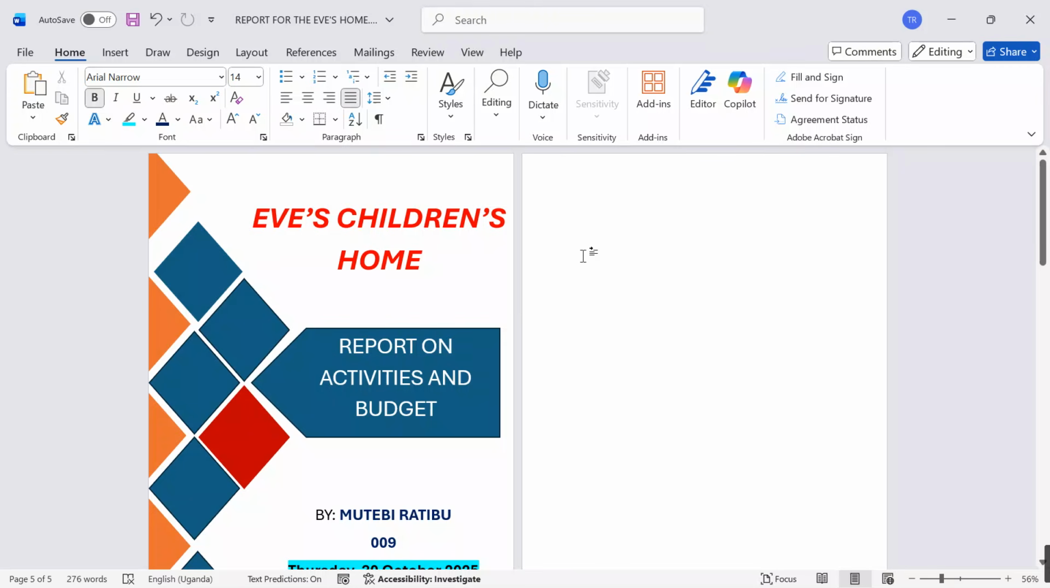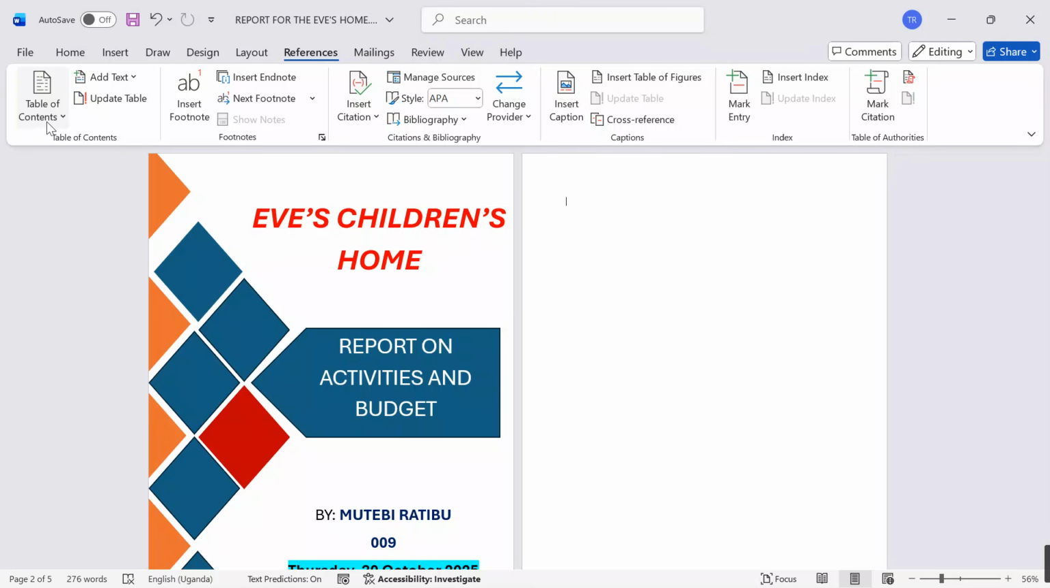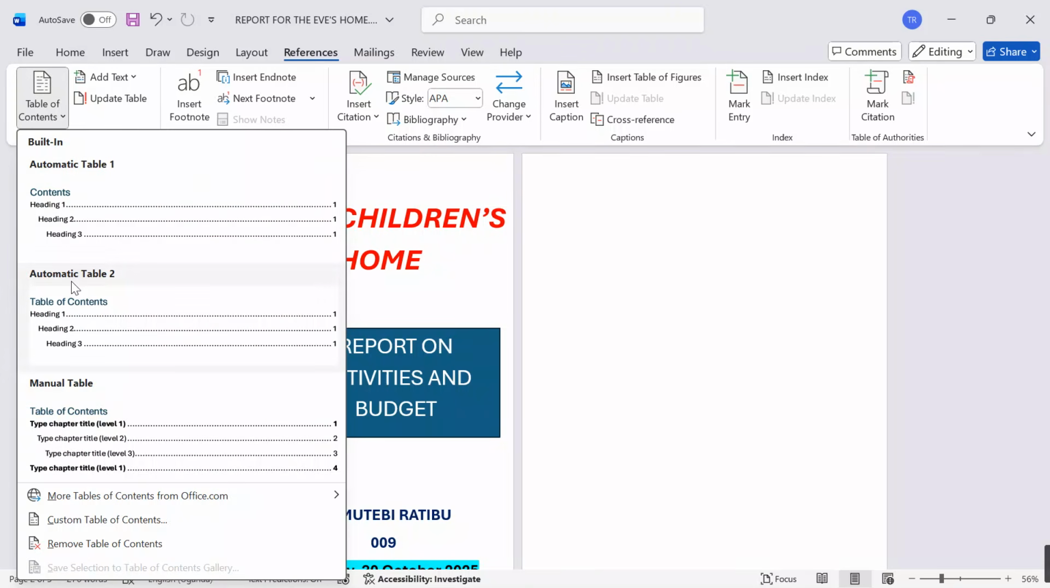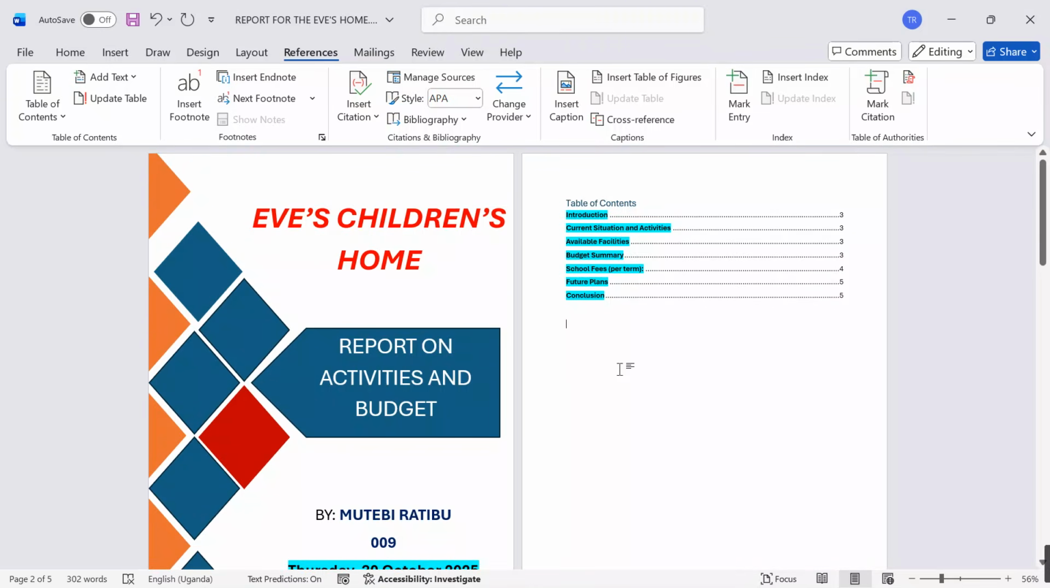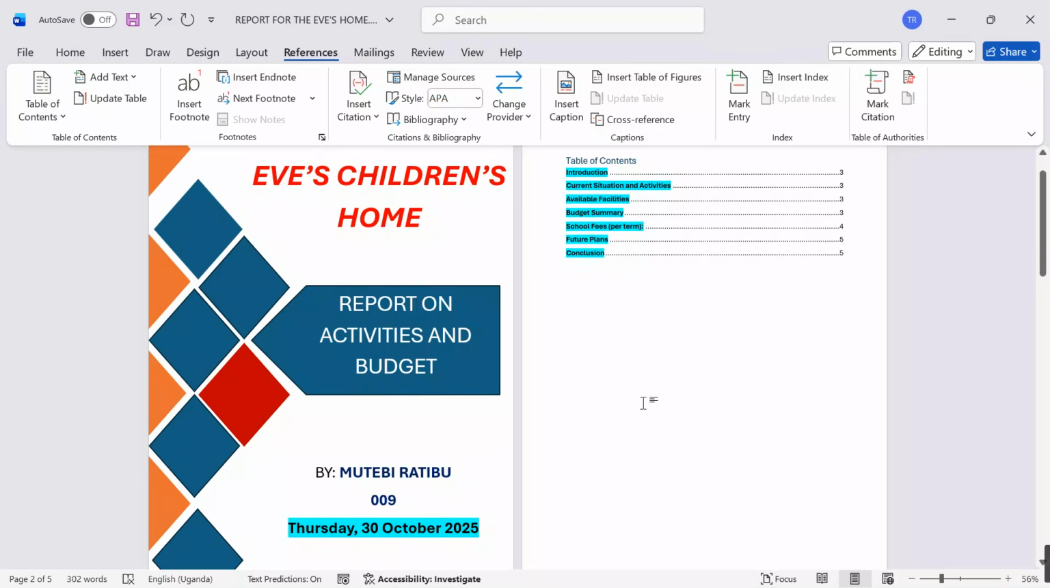Now I'll just go to the new page I created. I go to references, I go to table of contents. I say I want to have an automatic table of contents. My table of contents will be there. You can add a list of figures, you can add a list of tables as you have in your work.